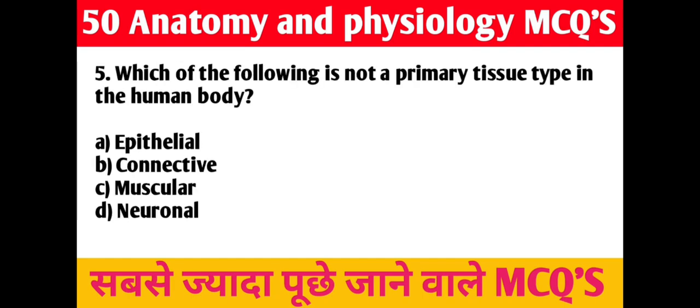Fifth question, which of the following is not a primary tissue type in the human body? A, epithelial, B, connective, C, muscular, D, neuronal. Right answer is D, neuronal.